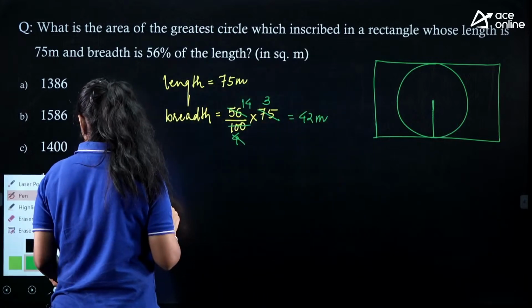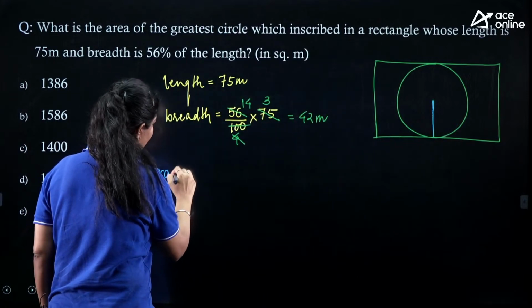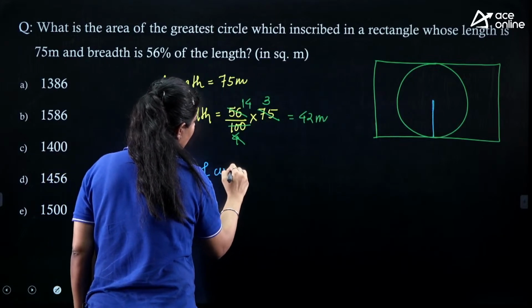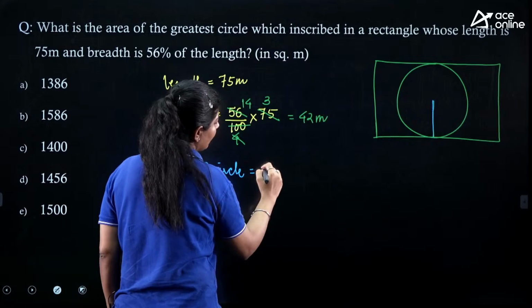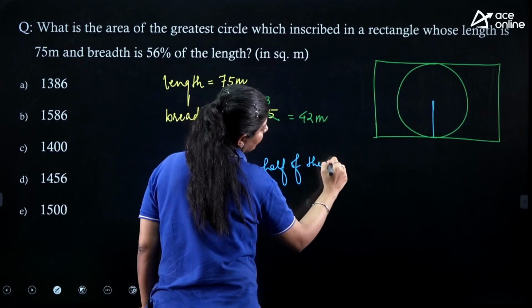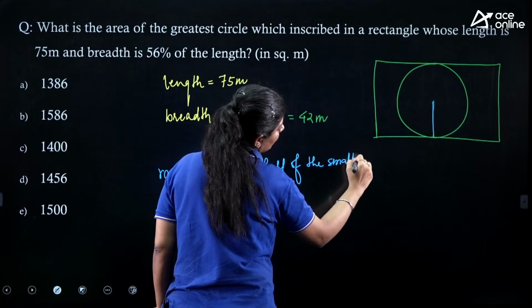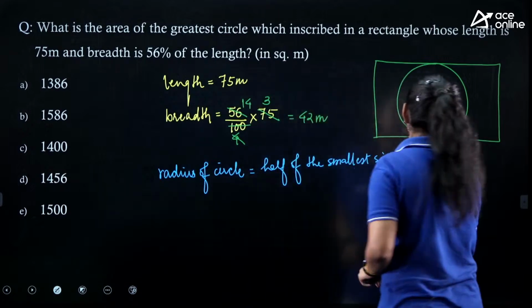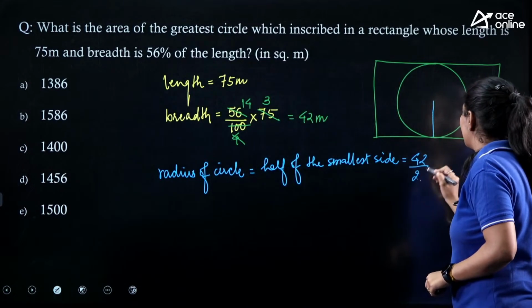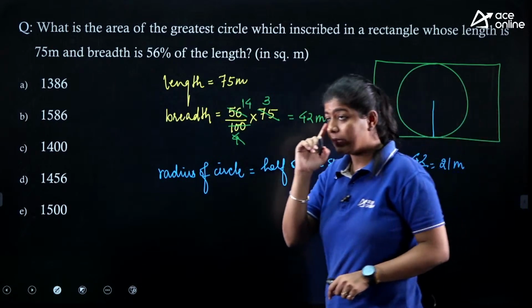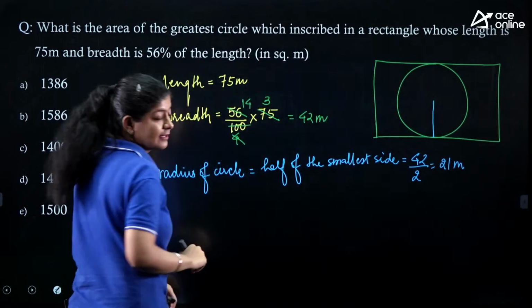So the radius of the circle is nothing but half of the smallest side. Half of the smallest side is 42 divided by 2, that means 21 meter. 21 meter is nothing but the radius of the circle.